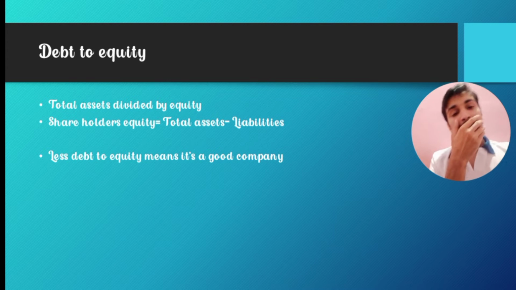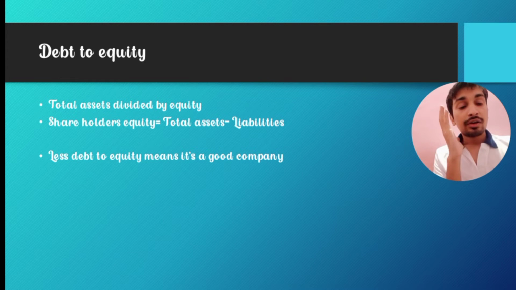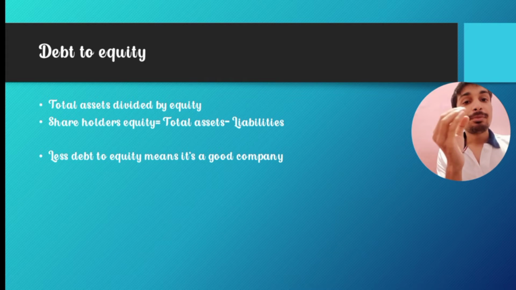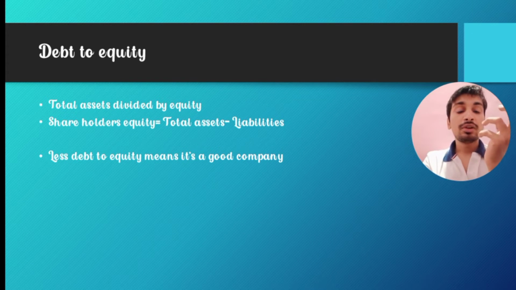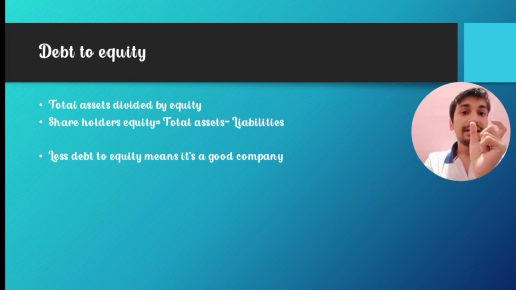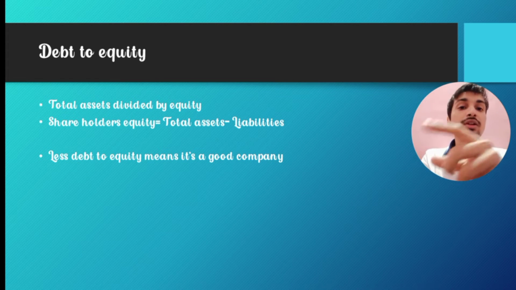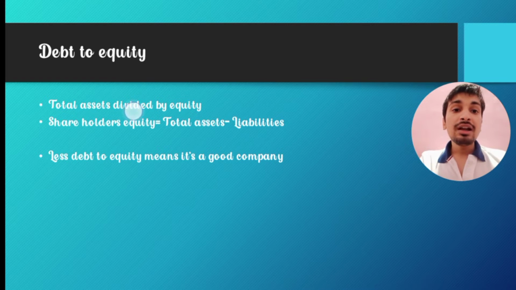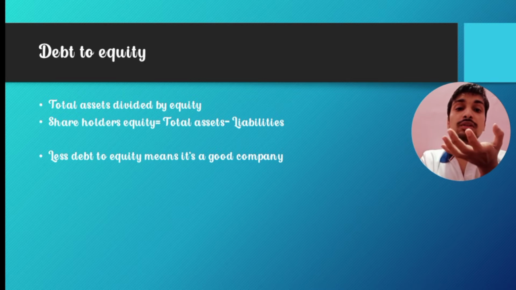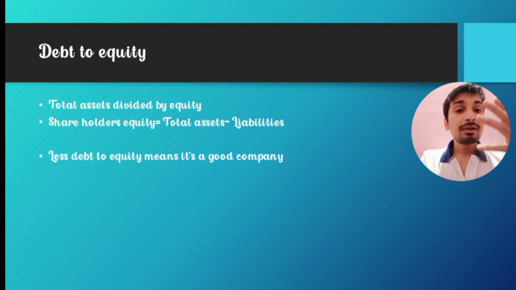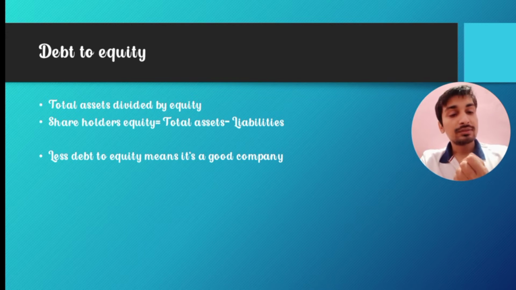Now let's proceed. We are on another ratio which is very important, that is debt to equity. What is the debt that I have per equity is called the debt to equity. It is the total debt divided by the equity, the equity that the shareholders are holding in the shares. So that is debt to equity.